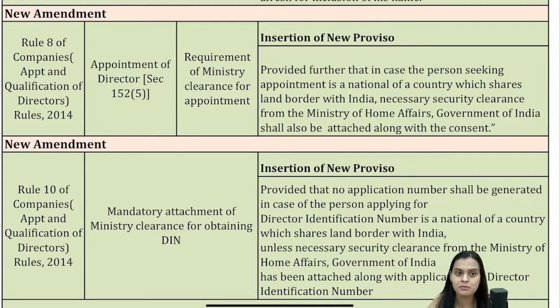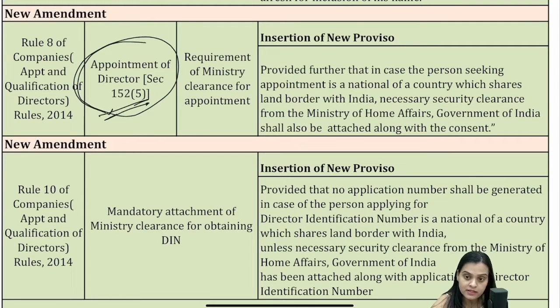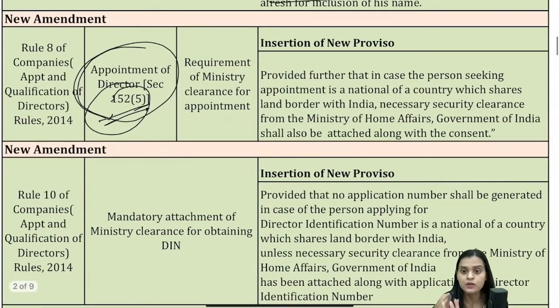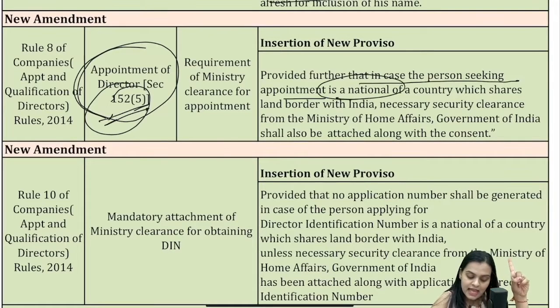In fact, both these amendments, Rule 8 and Rule 10, right? In the Companies (Appointment and Qualification of Directors) Rules, 2014, one is about when you appoint a director, Section 152, and the second is about DIN. So when you obtain the DIN, in case the person seeking appointment is a national of a country which shares a land border with India, you can of course write examples over here.